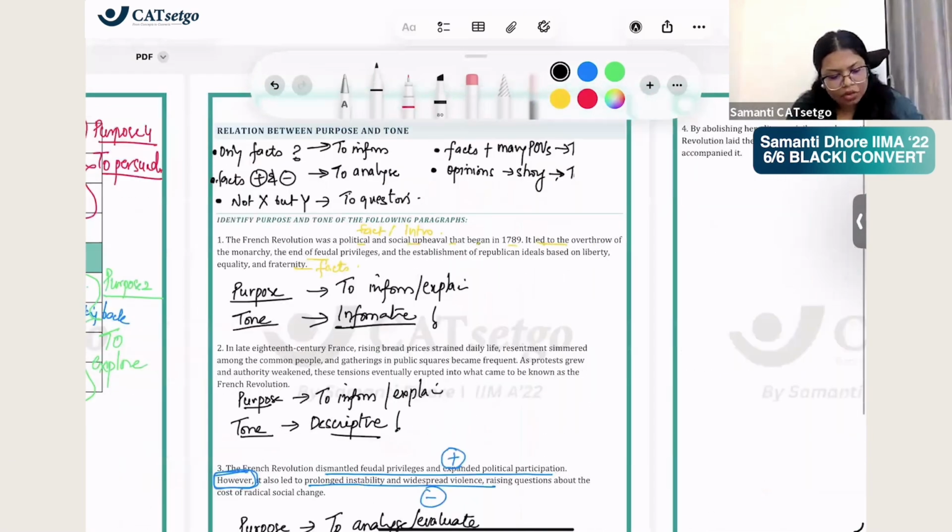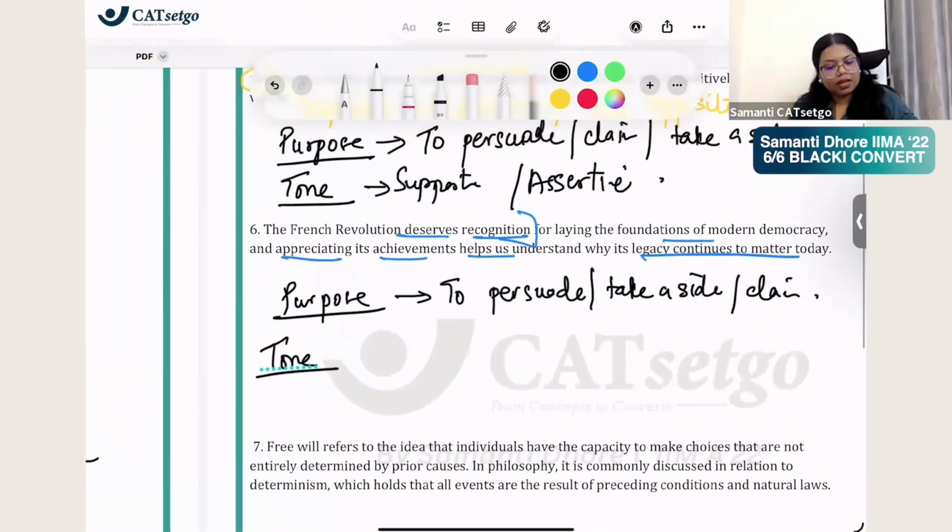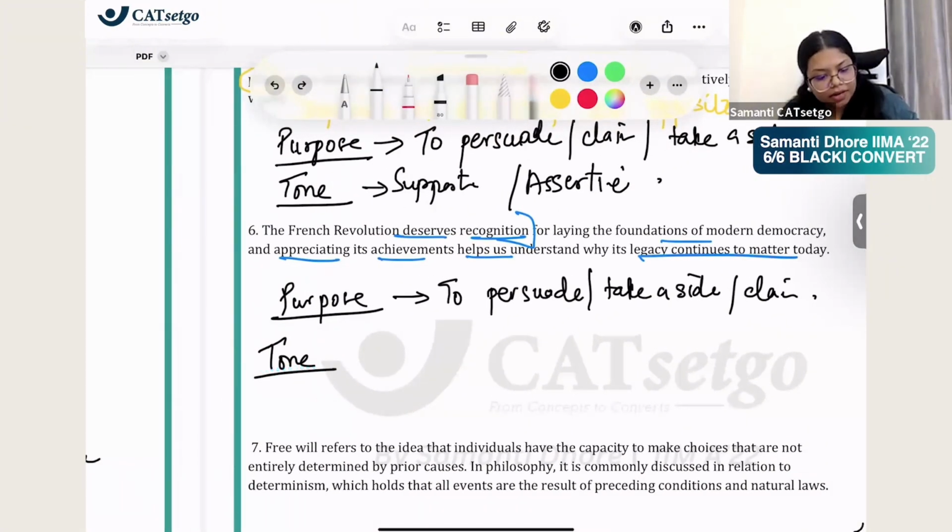It is telling you it deserves recognition. So we should recognize, but again, wait. In prescriptive tone, there is a lot of what should. This should be done, that should be done, because you are prescribing now. Step 1, step 2, step 3, step 4 actions. Are they saying what actions to be taken?